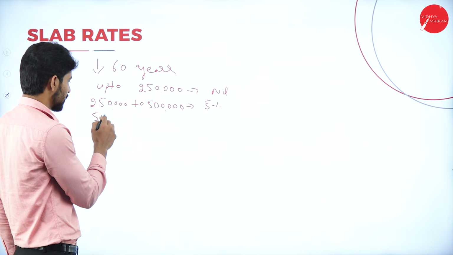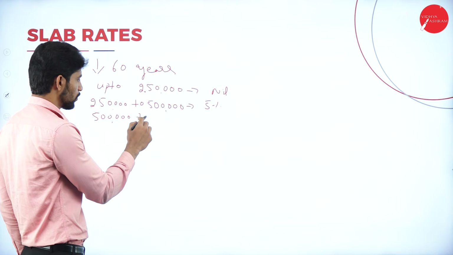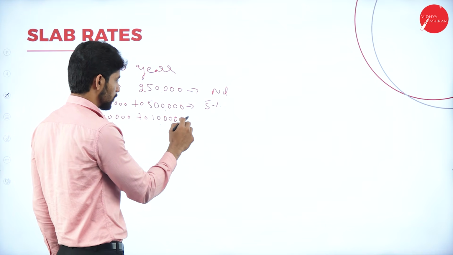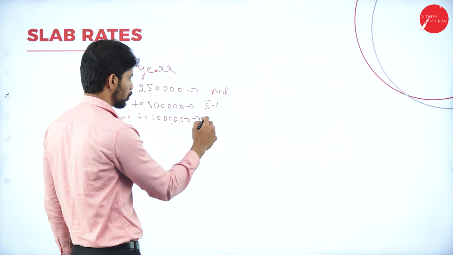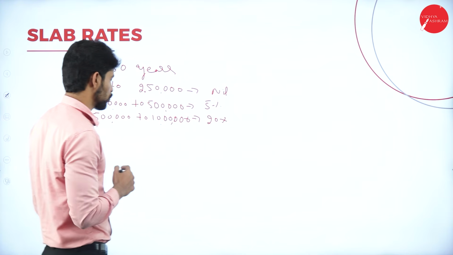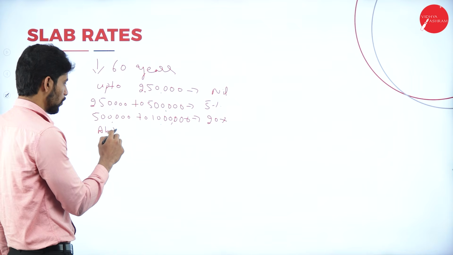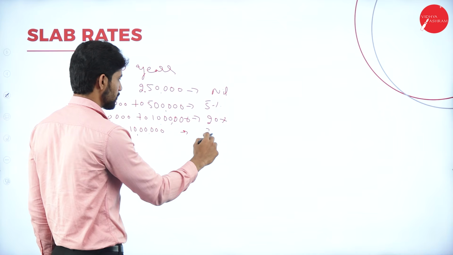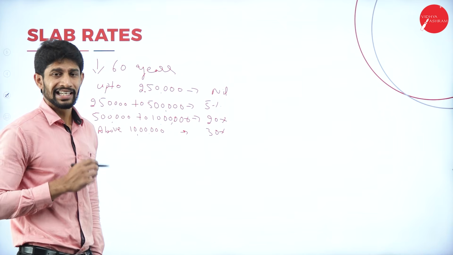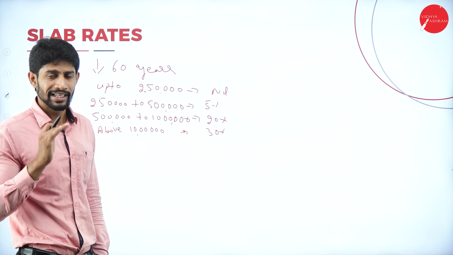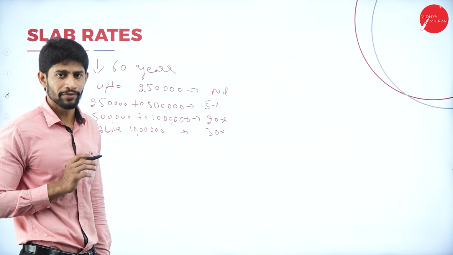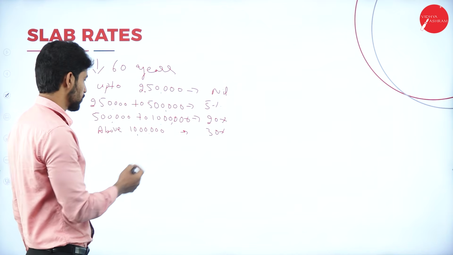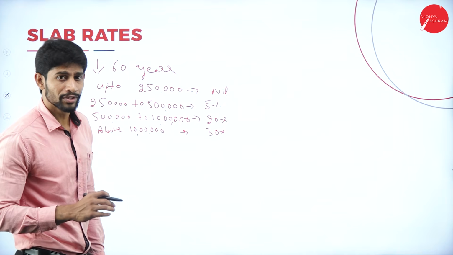Next, 5 lakhs to 10 lakhs, it is 20%. Next, above 10 lakhs, it is 30%. So if the assessee age is less than 60 years, up to 2,50,000 it is nil, 2,50,000 to 5 lakh it's 5%, 5 lakh to 10 lakh 20%, and above 10 lakh it is 30%.